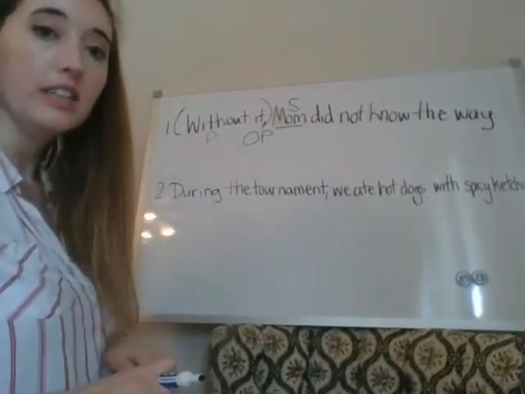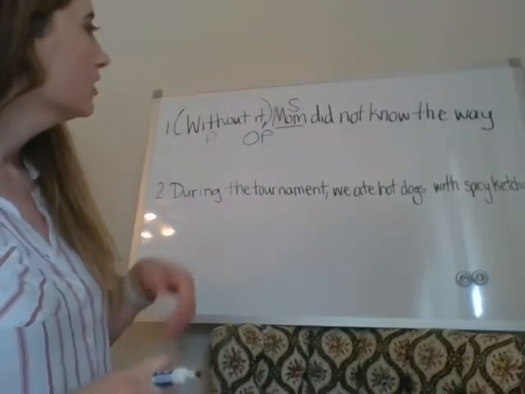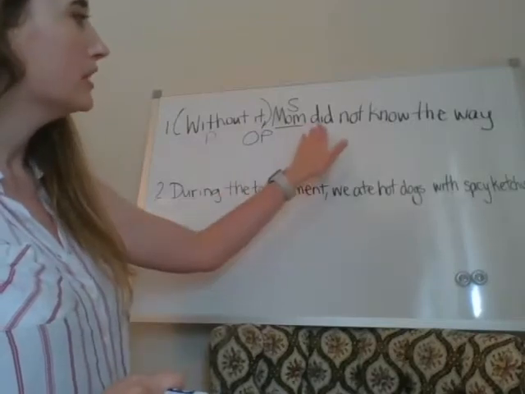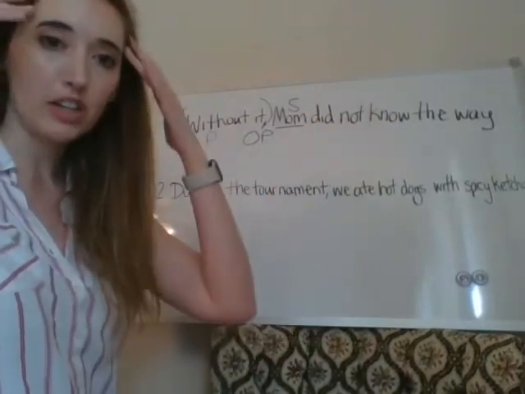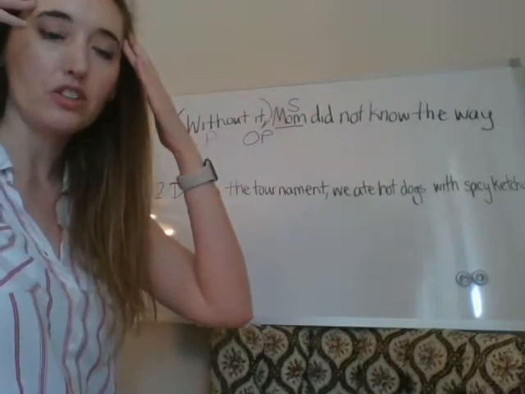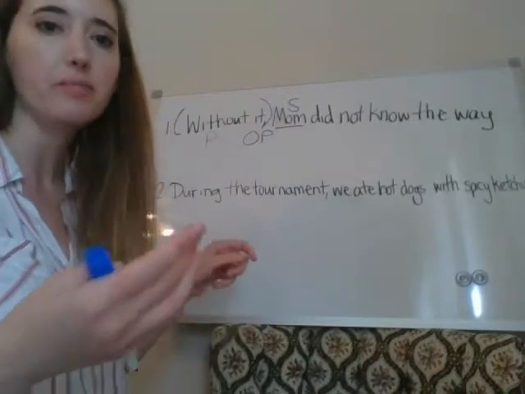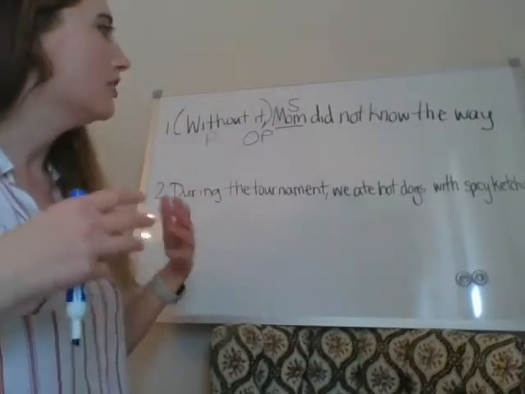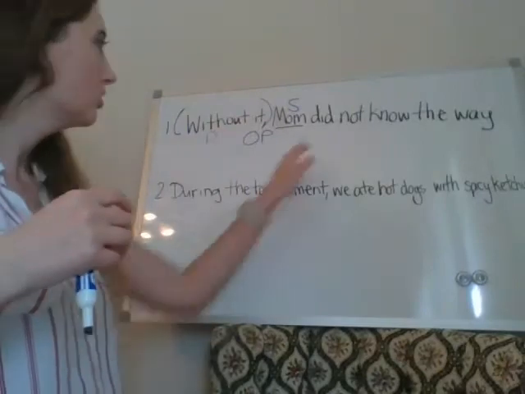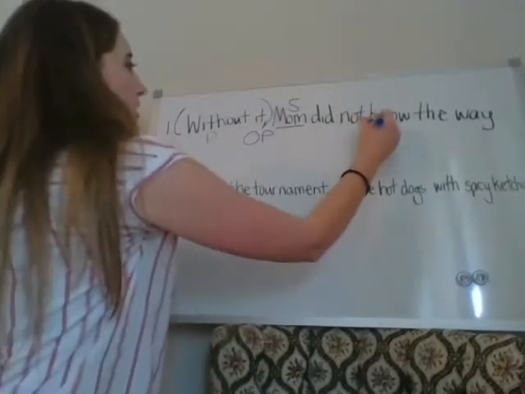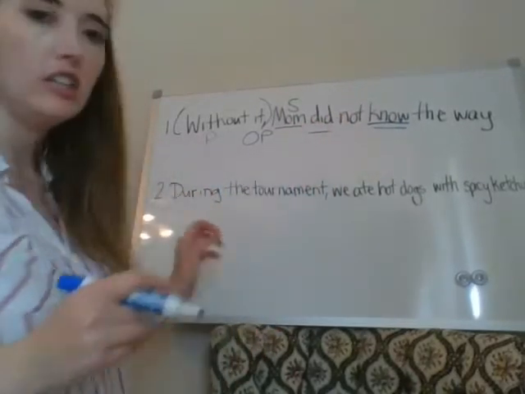Okay. This sentence tells us that Mom, what? This sentence tells us that Mom did know. Okay. Remember, once again, that you're picturing what's happening in the sentence. Maybe she doesn't have that map. That's the "it," the antecedent for this, possibly. Mom did not know the way. What is Mom doing here? Knowing. This sentence tells us that Mom did know. So "did know" is our predicate.